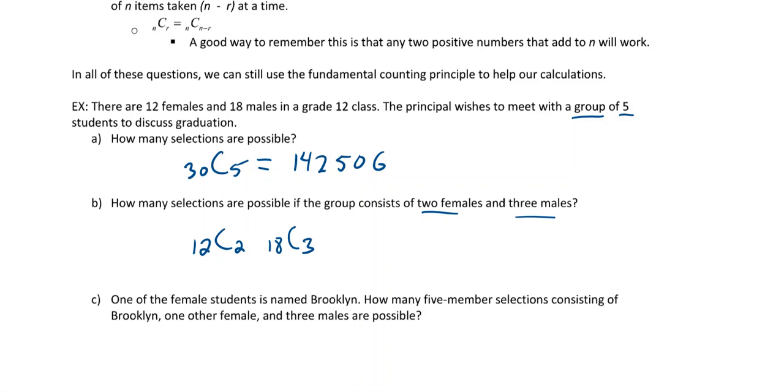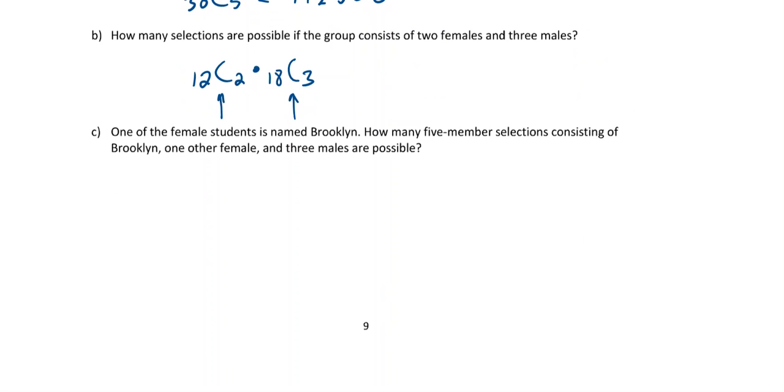So this is an and condition, right? So we have 2 females and 3 males. So what operation should we use here? Adding or multiplying? Well, it's going to be multiplying, right? Because we multiply the number of ways. This really is like the fundamental counting principle. We've got this many ways for this, and this many ways for this. We'd multiply those to get the total number of ways. Okay? Next one. One of the female students is named Brooklyn.